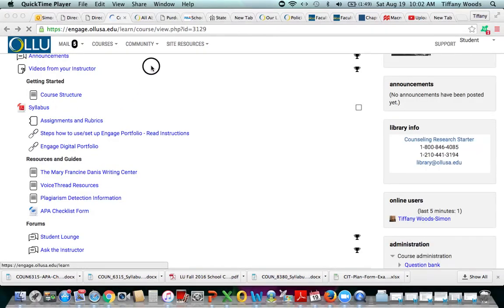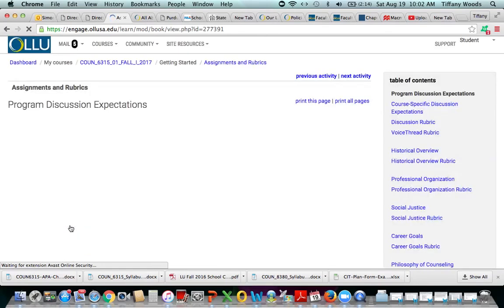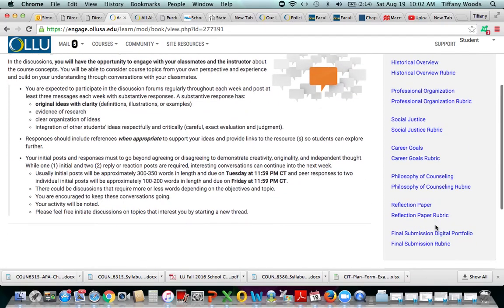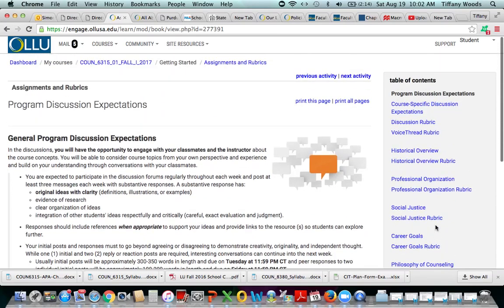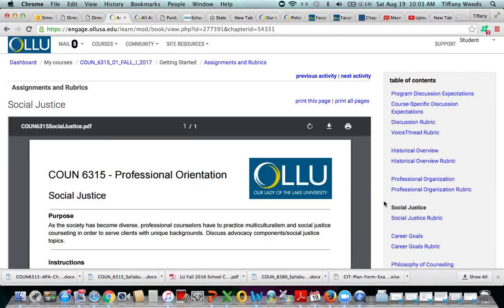Alright, so if I go back into the course, we have the Assignments and Rubrics tab. You'll see over to the right, this is going to break down each of the assignments that you have due. The first one is going to be the instructions for the assignment, and the second one is going to be the rubric. So if I click on social justice, here are the instructions for the social justice assignment.